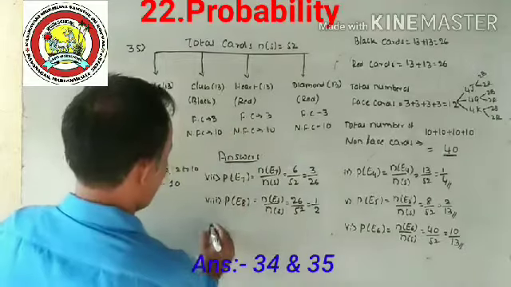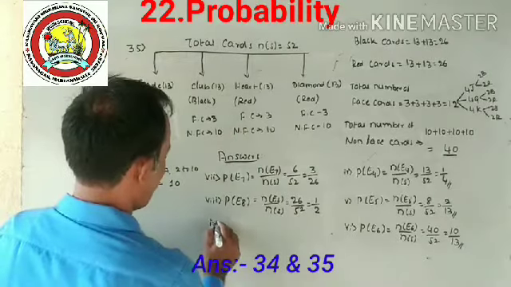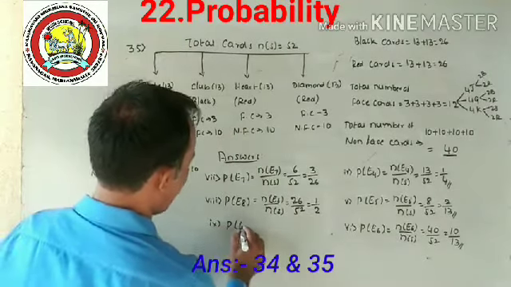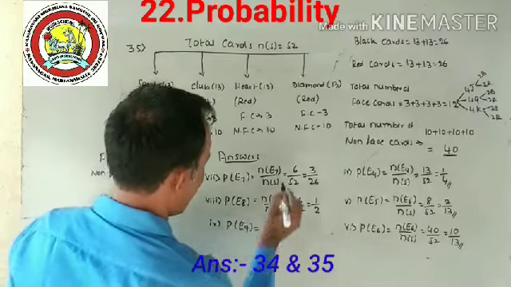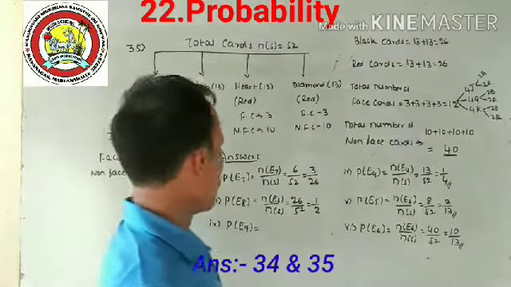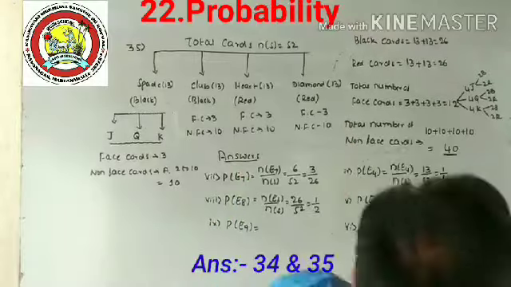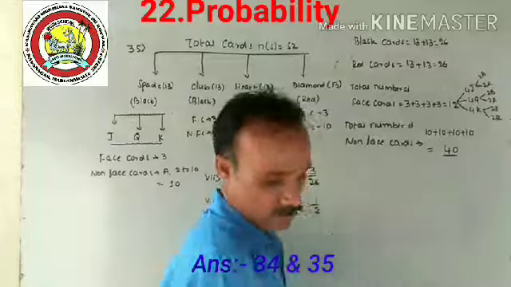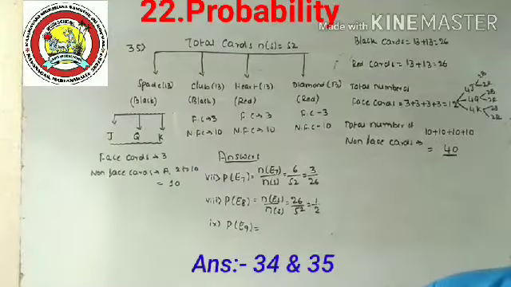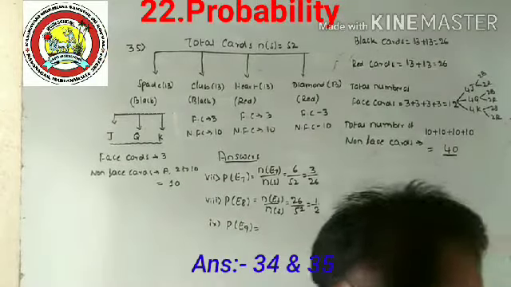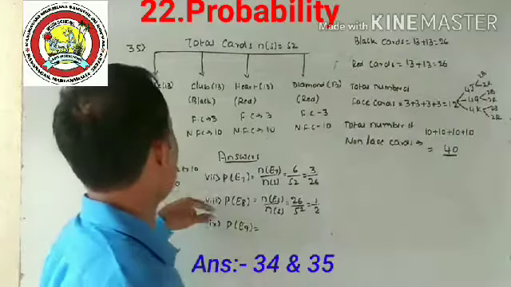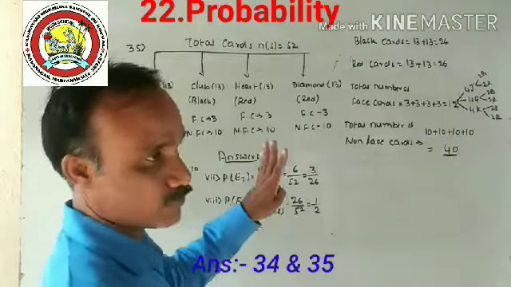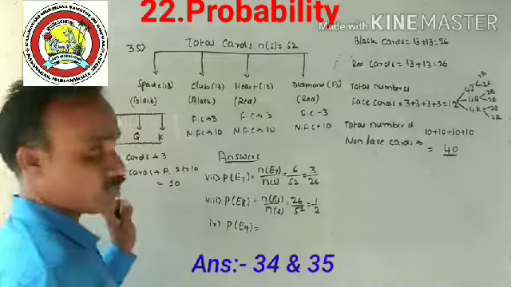Next, question number 9. Probability of event number 9. Let E9 be the event of getting, you see the condition mentioned, a non-ace. How many aces are there? Total 4. A non-ace means including face cards, very important.